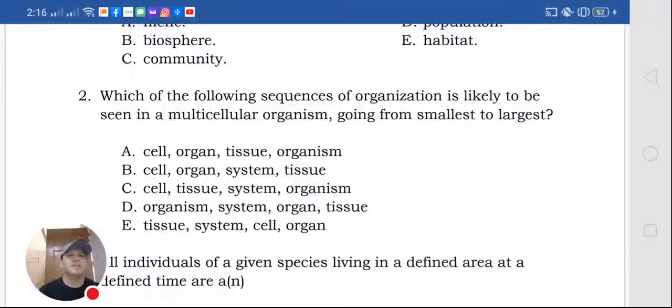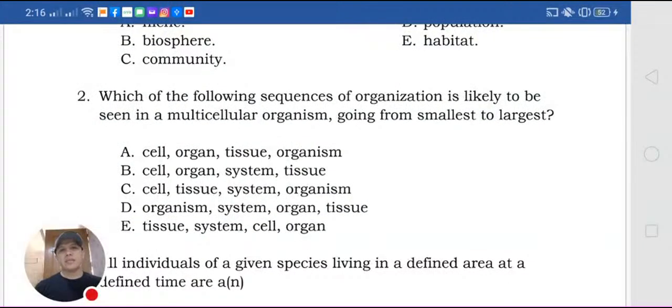So this is a hierarchical organization question. Cell, organ, as I've said earlier. So this is already wrong. Cell must be followed by tissue. Tissue is followed by organ. A group of cells that perform together is a tissue.